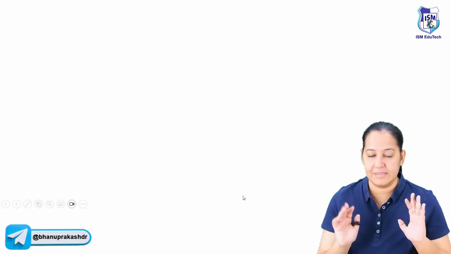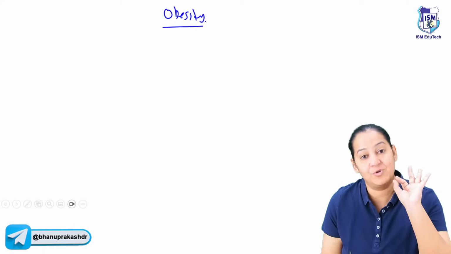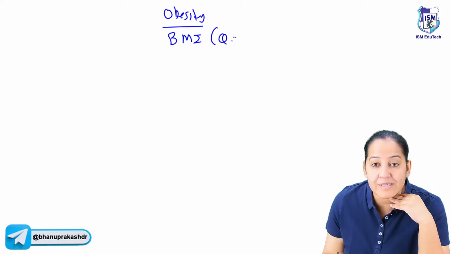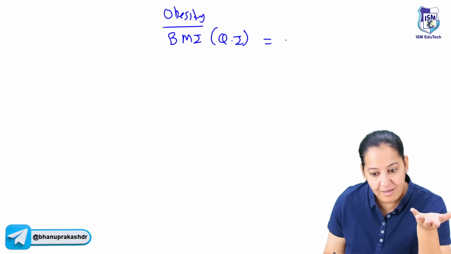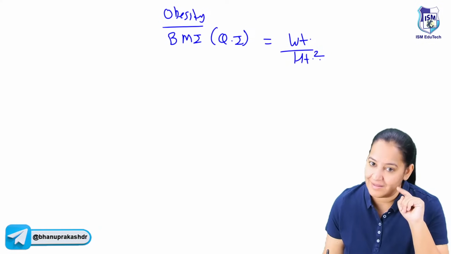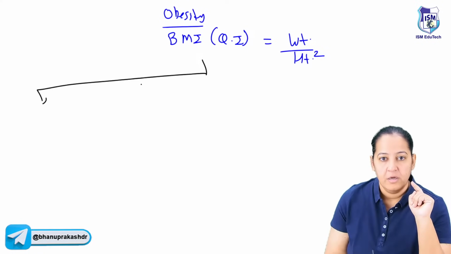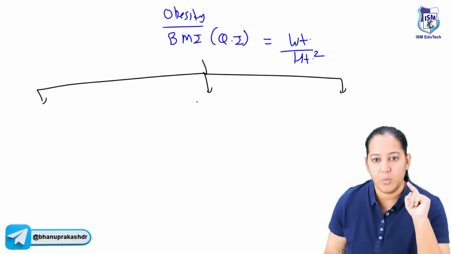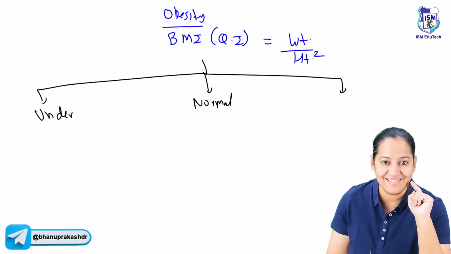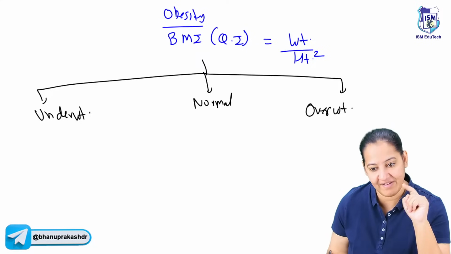Let me discuss obesity. The best indicator to assess obesity is body mass index, also known as Quetelet index. The formula is weight in kg upon height squared, with height in meters. Now, what is the normal range? If you know the normal, you can tell me what is underweight and what is overweight.